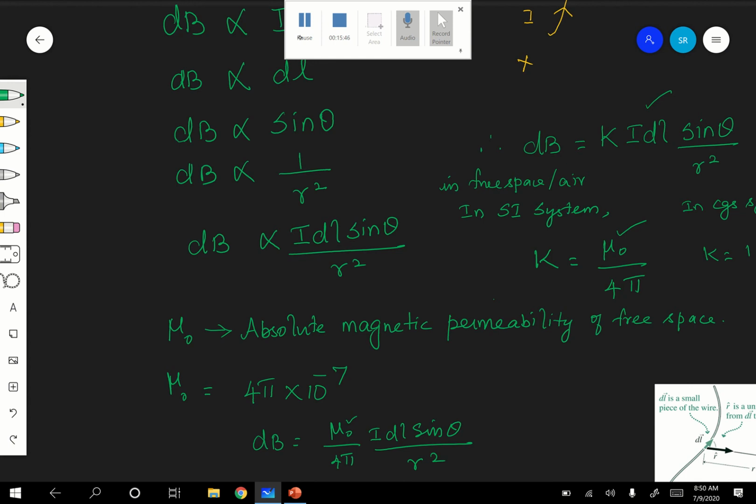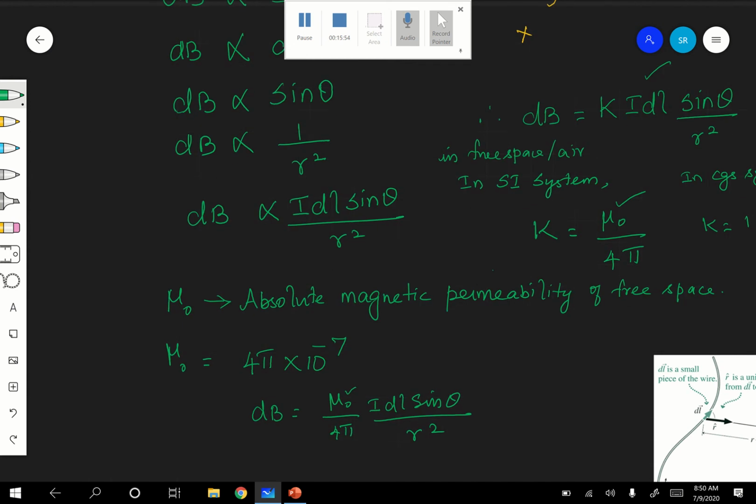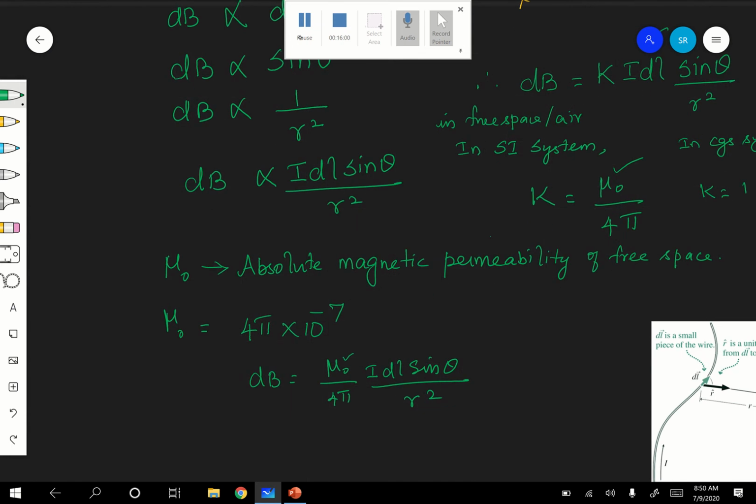Okay. Therefore, you can say that dl, here r squared. What is the unit here? Can you say Tesla? See here, I want to give the unit for mu naught, but for that, how to find out? It is T, Tesla. That is equal to mu naught by 4 pi. 4 pi doesn't have a unit, therefore mu naught by 4 pi, let it be.